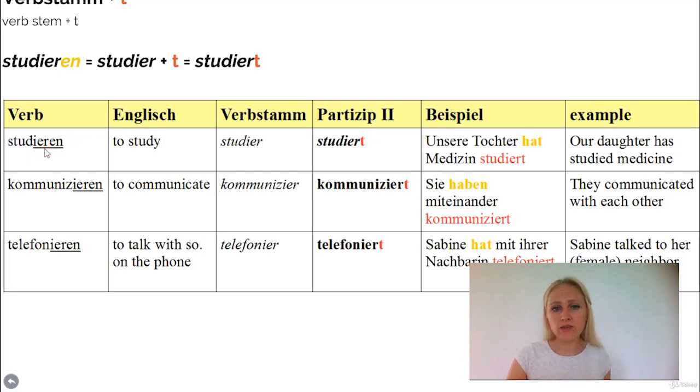Usually we use studieren if you want to say what you study at university. You can say ich studiere Medizin. I study medicine. It means this is what you study at university. Okay, just to keep the difference in mind between lernen and studieren.